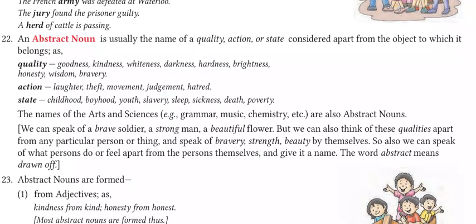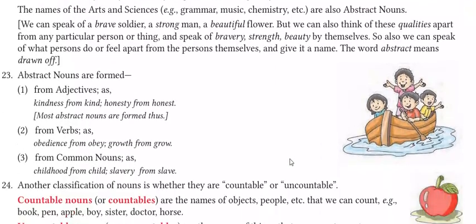We will discuss these here below. Now focus on this here. Abstract nouns are formed from adjectives, as kindness from kind. अब जो kind है, from that we can make kindness. Just add N-E-S-S, ness. Honest becomes honesty.